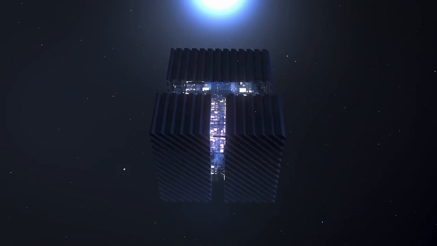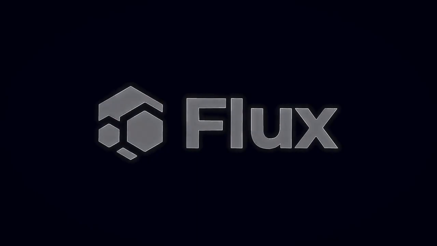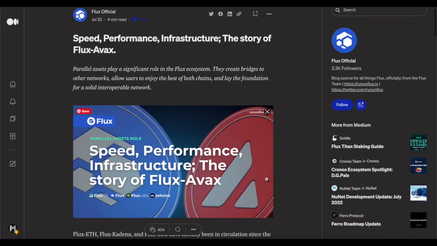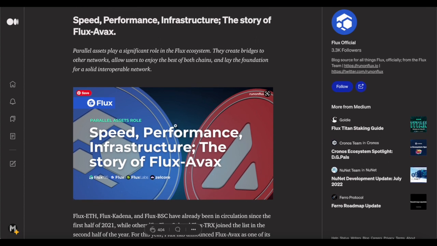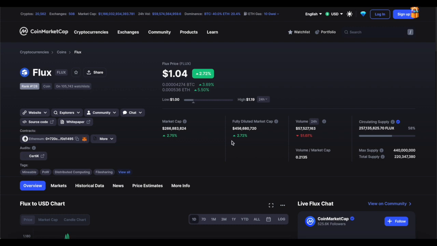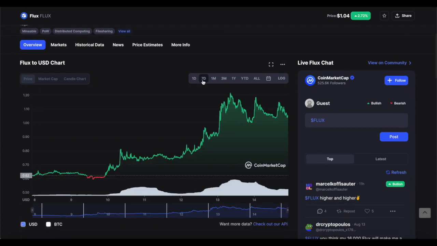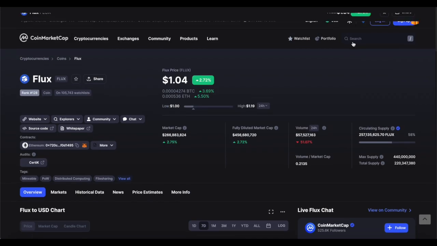The story of Flux and Avax. I want to understand that as well because Avax is a competitor in my opinion, a unique player in blockchain, like Flux. Now, because Flux, Avax, and Solana are all very similar, we want to start right here. And don't forget, we'll also do a price analysis because the token has been pumping lately. It's been doing really well in the last 7 days. It's been pumping a lot.